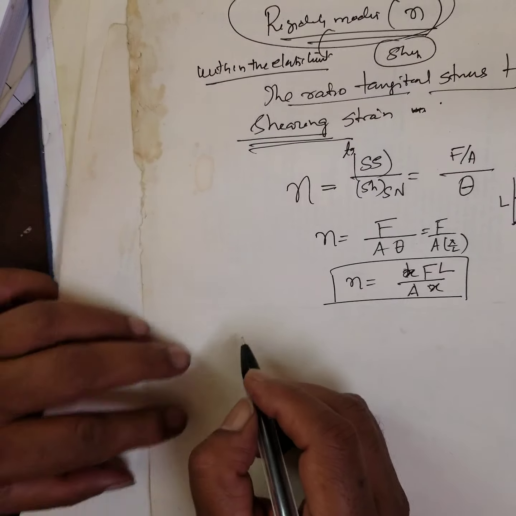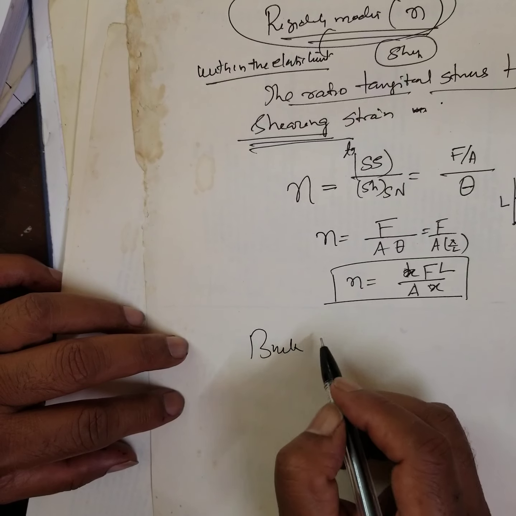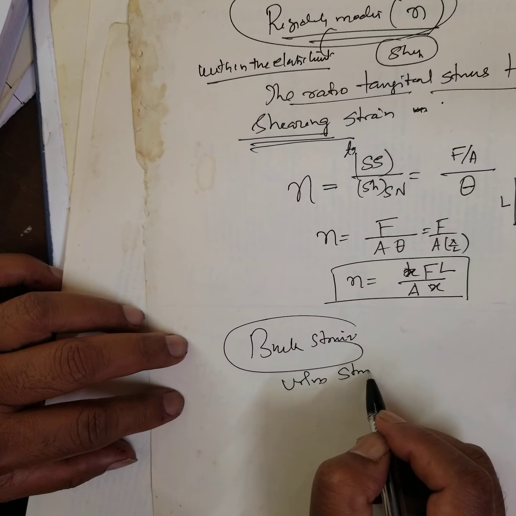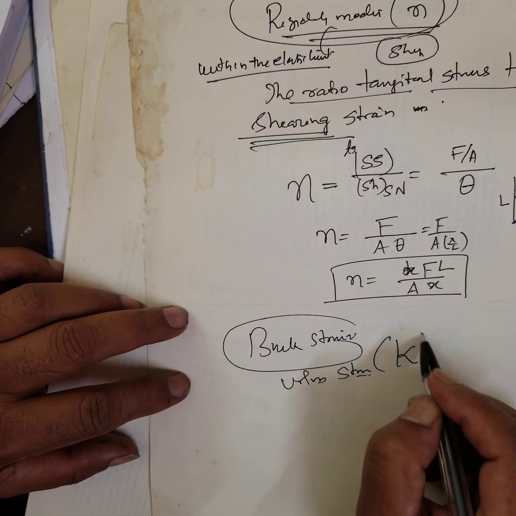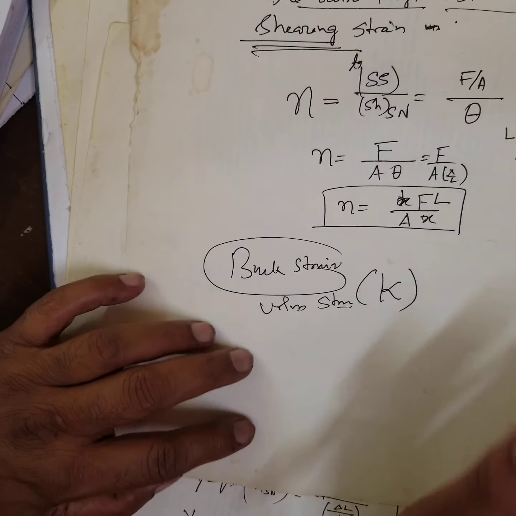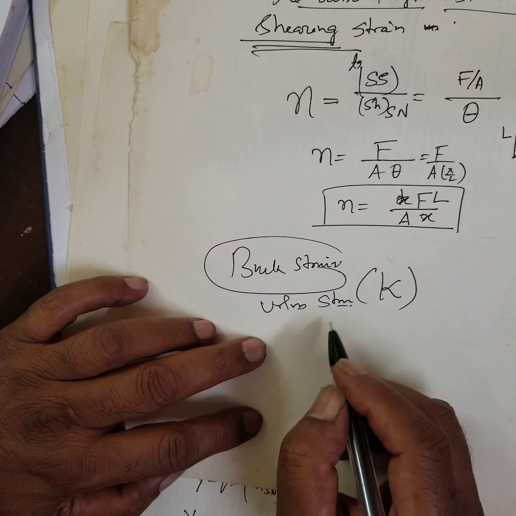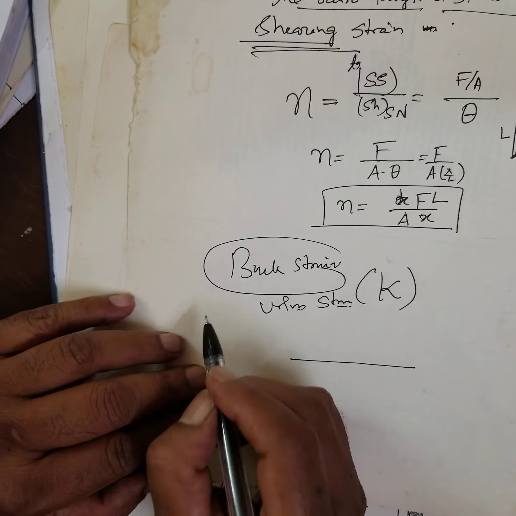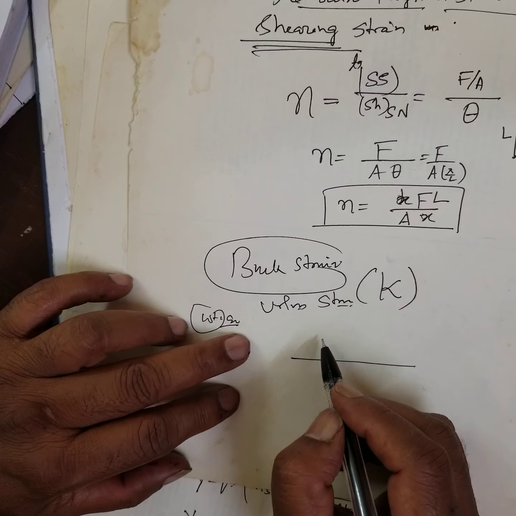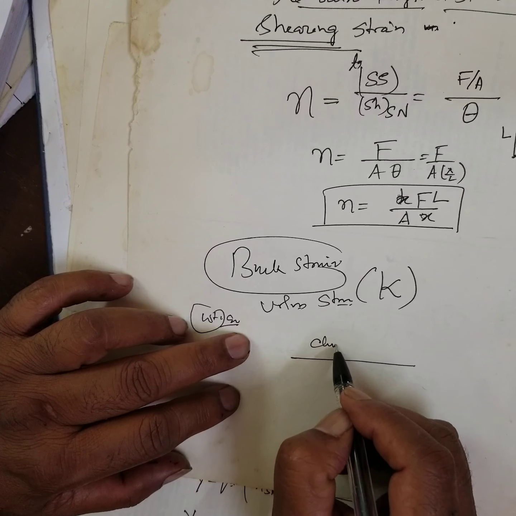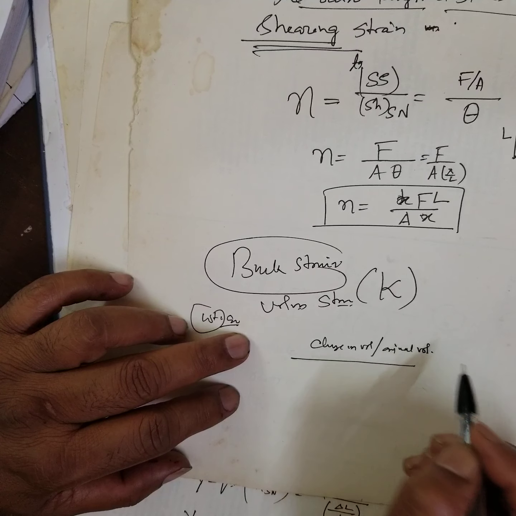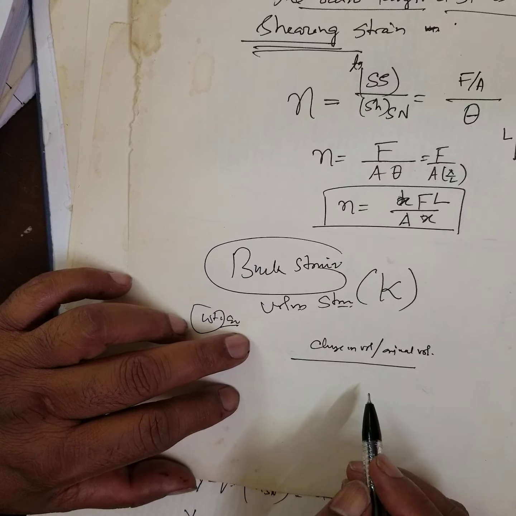What is bulk modulus, bulk strain or volume strain? Bulk modulus is denoted by K. Here, within the elastic limit, it is the ratio of change in volume to original volume when an external force is applied normally.